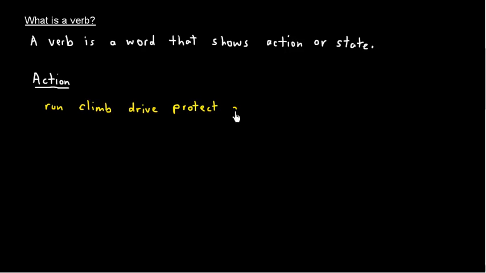But there are also words like own or have. And you say have, there's not a lot of action there. Well, if you look at the definition of have, it says to hold in one's possession. Okay, so yes, there's a sense of action in that you're hanging on to whatever it is. I have a dog. Well, you've got this dog.